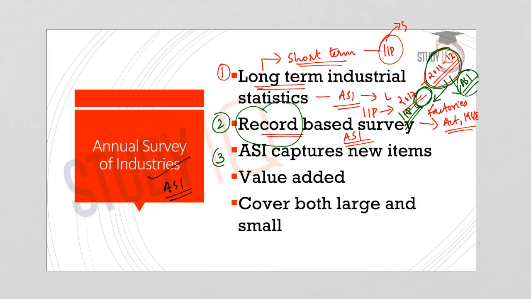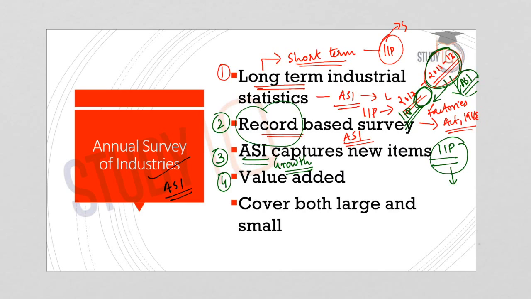Now coming to the third difference, ASI captures all the new items. If a new establishment gets registered with the Factories Act, it will be added. But IIP does not capture the information of new items. It is based on a basket of commodities. Now the fourth difference is in the growth rate of IIP and ASI.